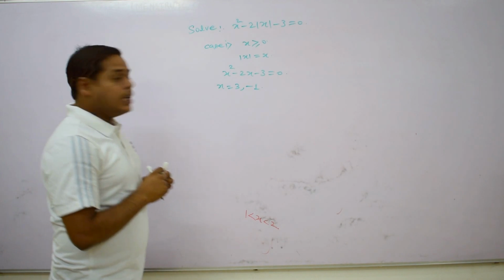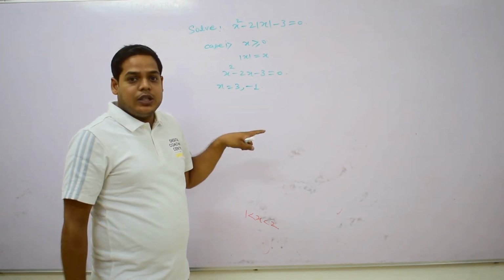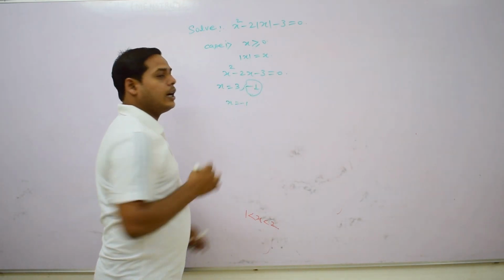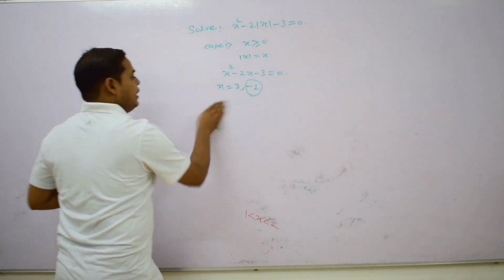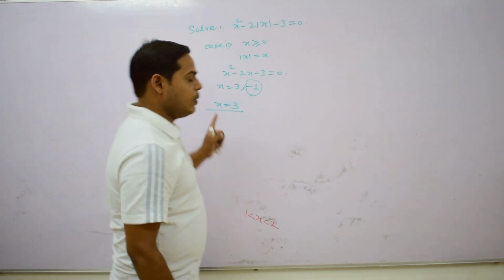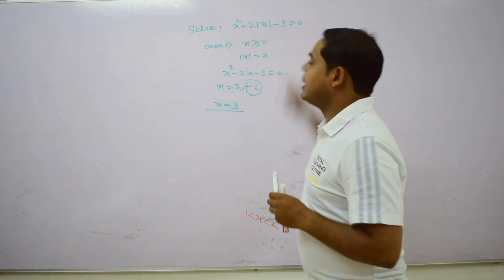But in our case, x is always greater than or equal to 0. So how is it possible that x = −1? So this value is not valid. From here we get the value x = 3. So in the first case we find x = 3, which means that for x = 3 this is valid.